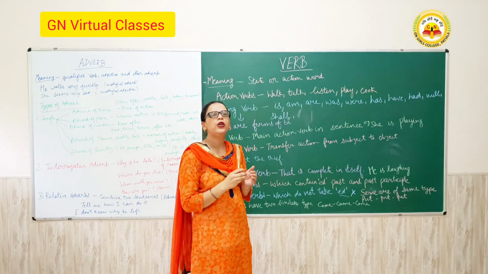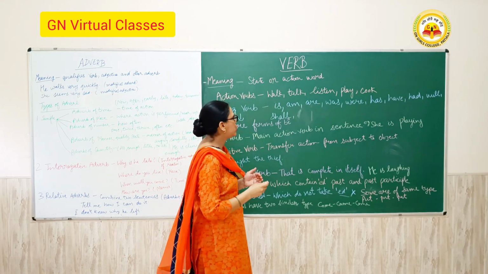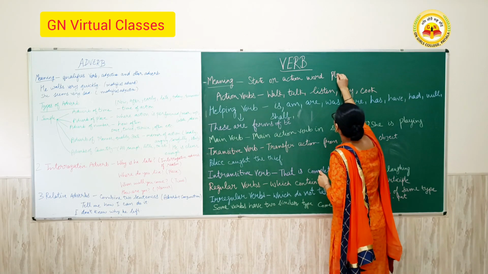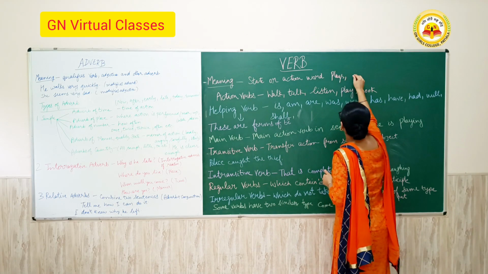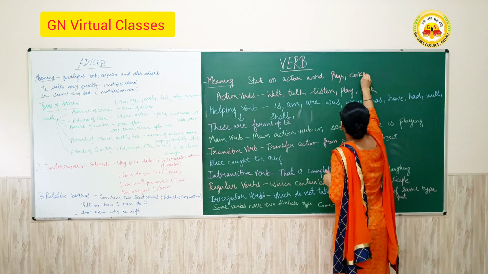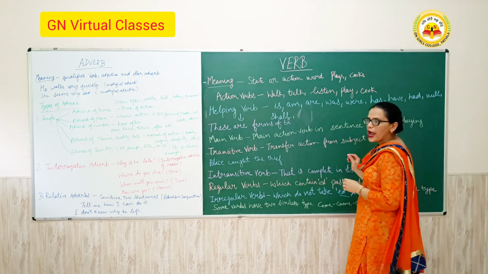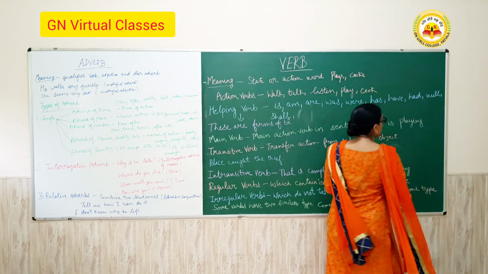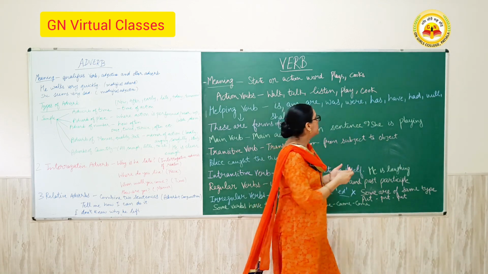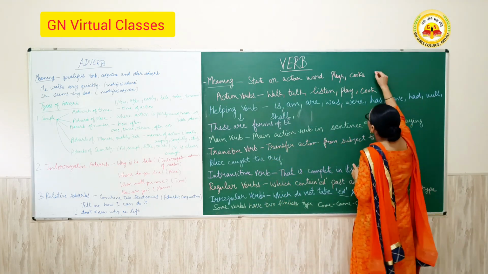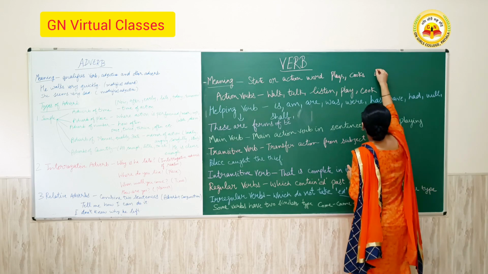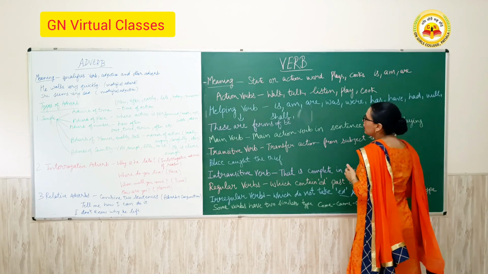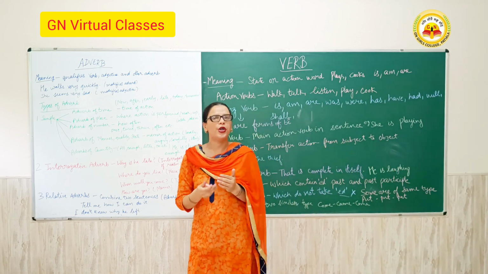A verb is a word of a state or an action, like plays, cooks. These are the action words. So this shows the action of a sentence. And state is, am, are. All these are the state forms of a verb.